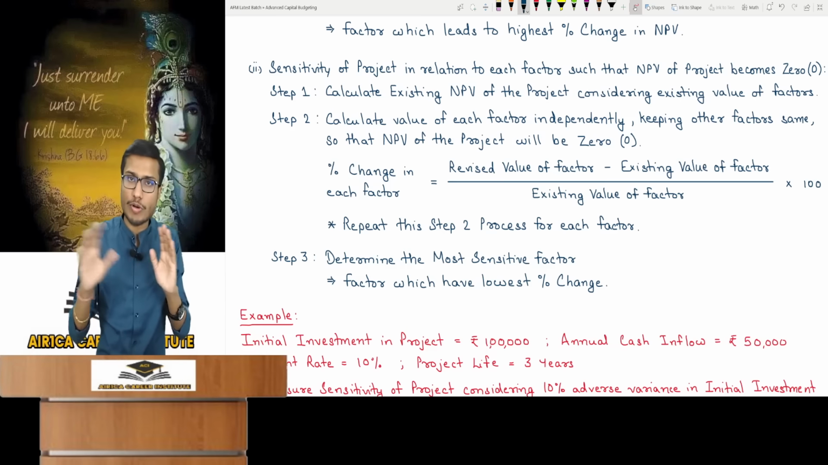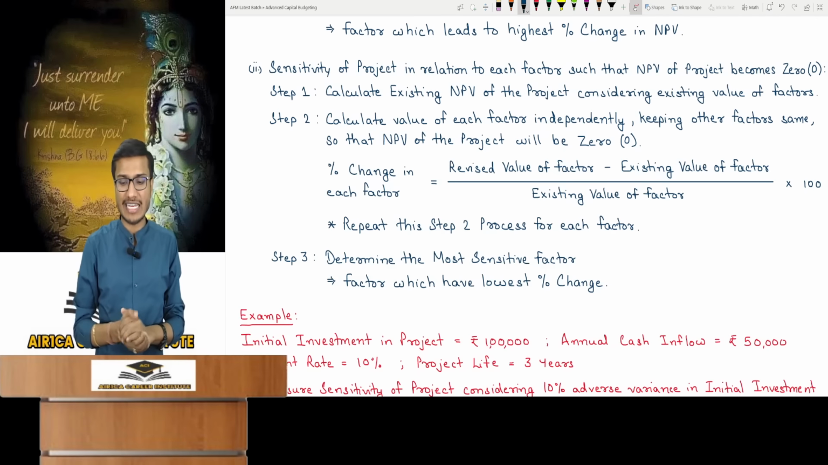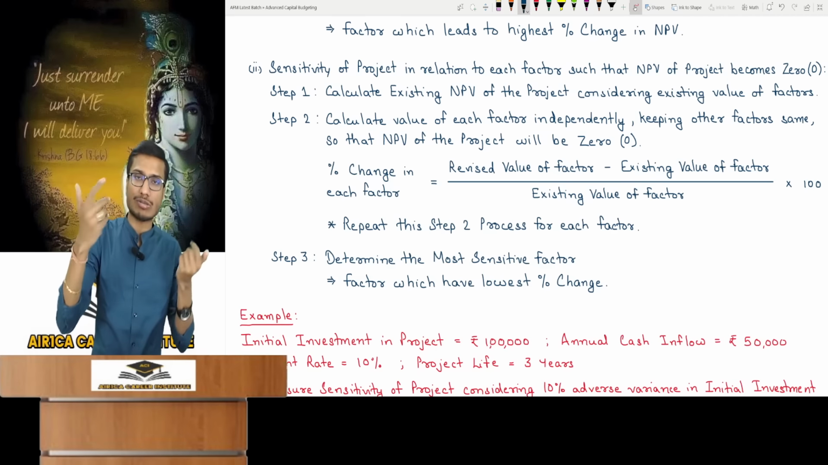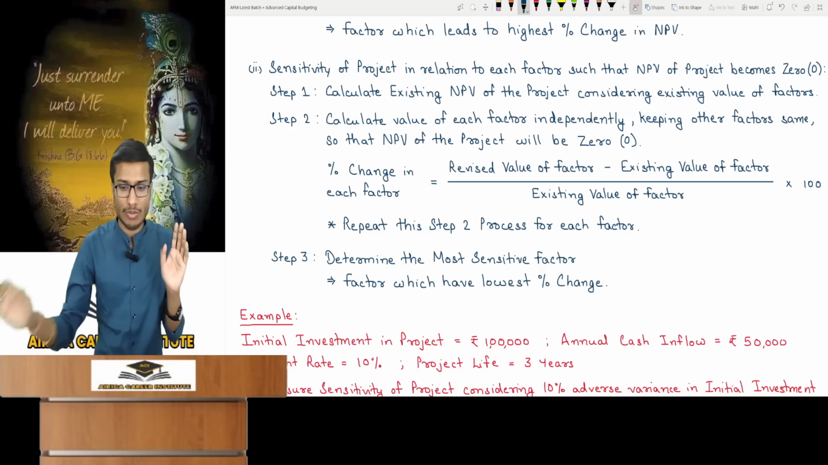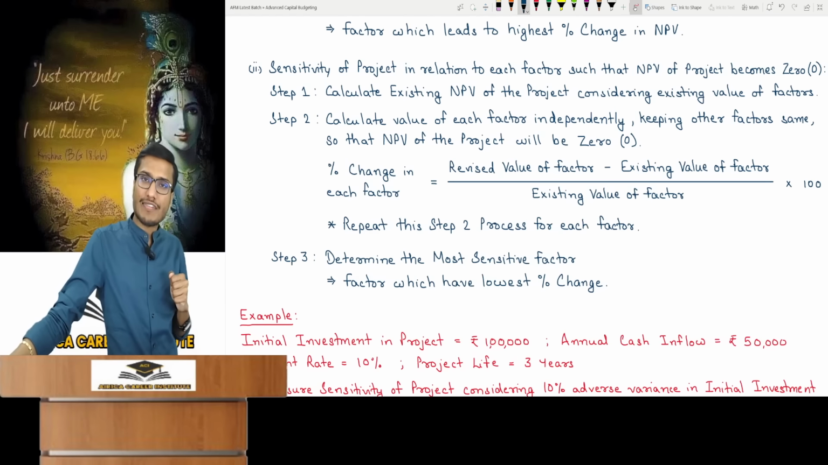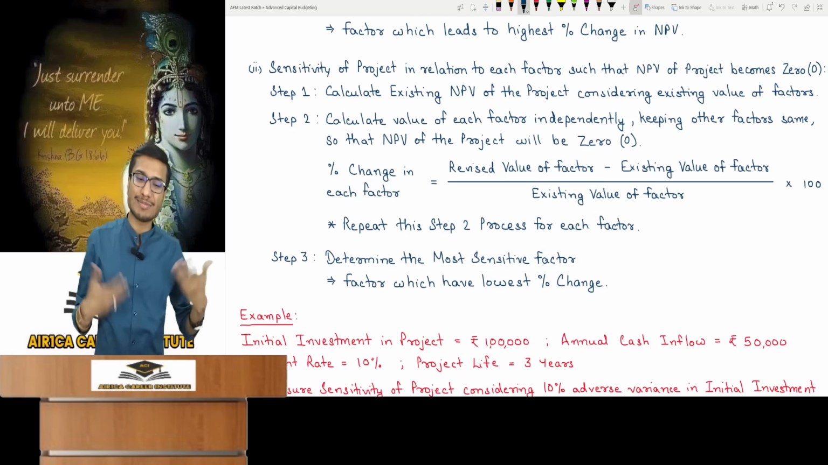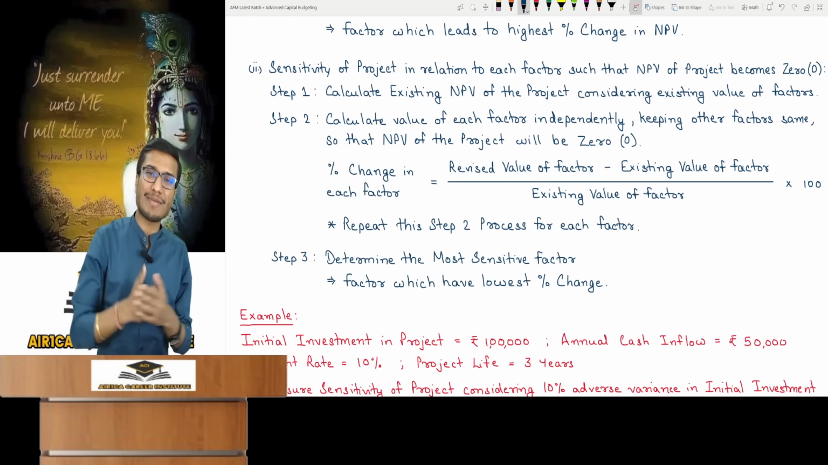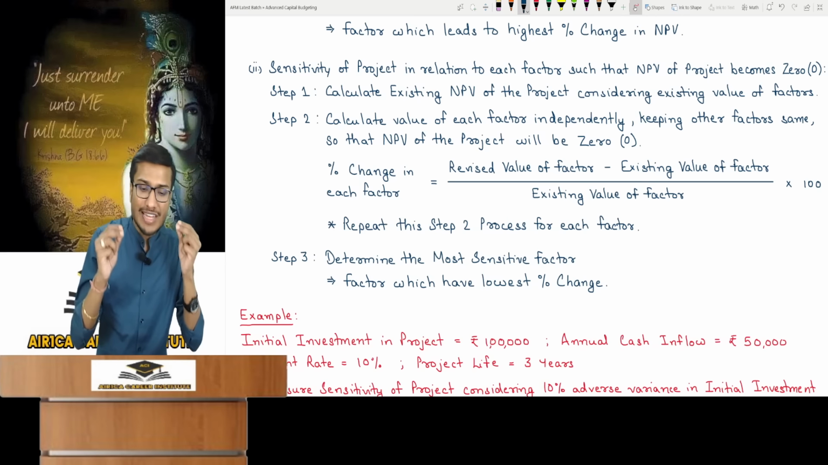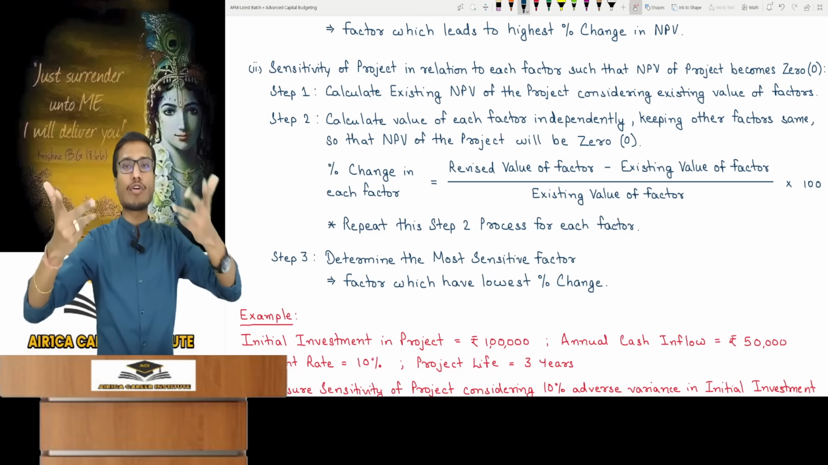You should ignore the plus and minus signs because the percentage change is always considered in absolute terms. Anyone considering the plus or minus signs will be wrong. You just ignore them and write it as you wish. So you will need to apply this entire process for every single factor in the calculation. In the third step, the most sensitive factor is the one with the lowest percentage change. Didn't I just say the highest percentage change in NPV in the previous one? Understand the feeling. Here, it's about how much percentage change in the factor is needed to make the NPV 0.